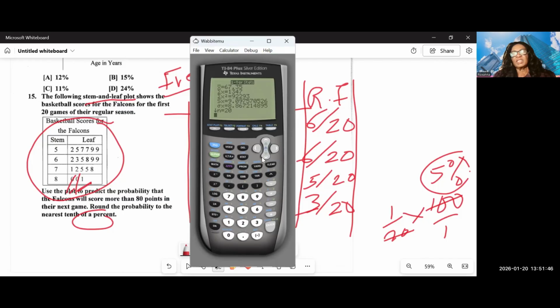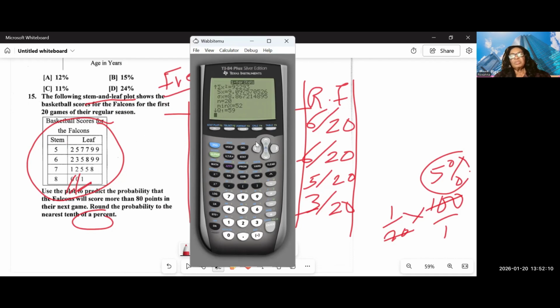If I'm told to find the standard deviation, this is a sample standard deviation. So the sample standard deviation is 9.098 to 3 decimal places. And if I'm told to find the range, it is already 81 minus 52.